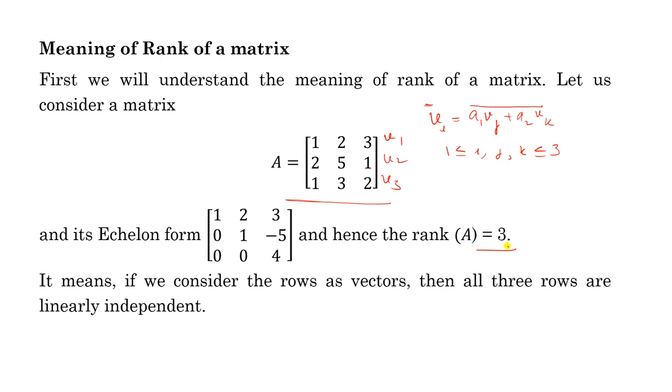That's why rank is 3. So you can say all the rows are linearly independent. It means you cannot write any row or any vector in a row in the form of the other two vectors. So all 3 rows are linearly independent. That's why its rank is 3.